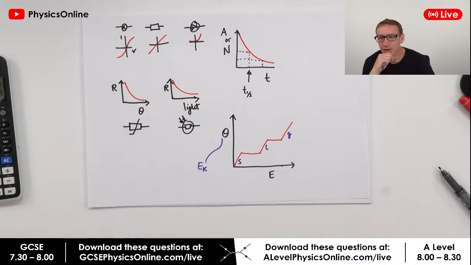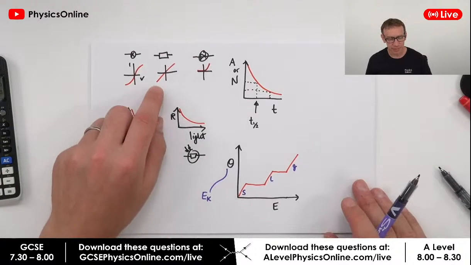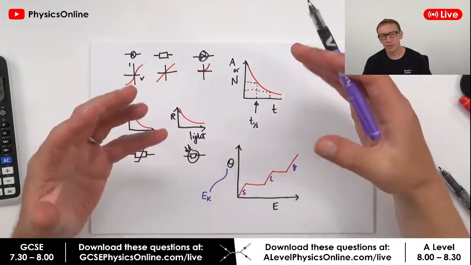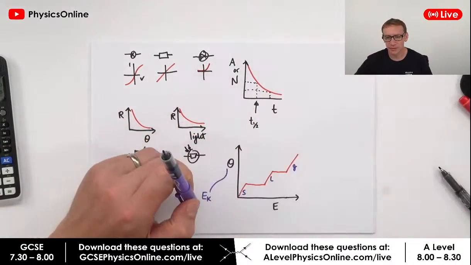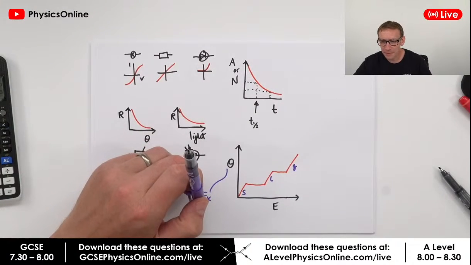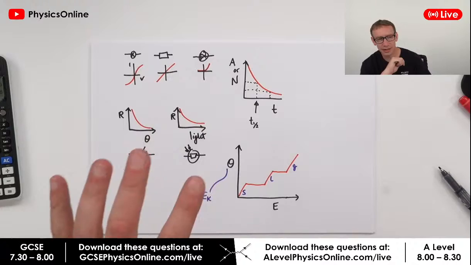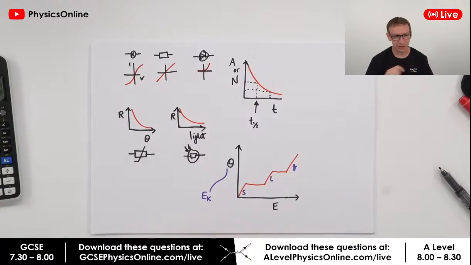Does ohmic mean directly proportional at a fixed temperature? Yeah. So if you have an ohmic conductor, that means the potential difference is proportional to the current, and that's often at a constant temperature. Right, so I think those are basically the graphs that you need to remember for GCSE.